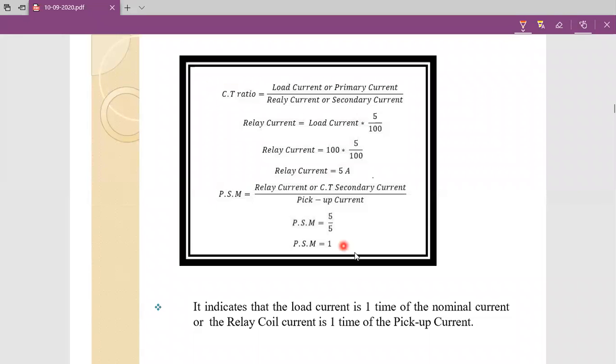If the fault current is 10,000, in that case the PSM value is equal to 100. In this way we can see the fault severity in our system by checking the PSM values of a given relay.